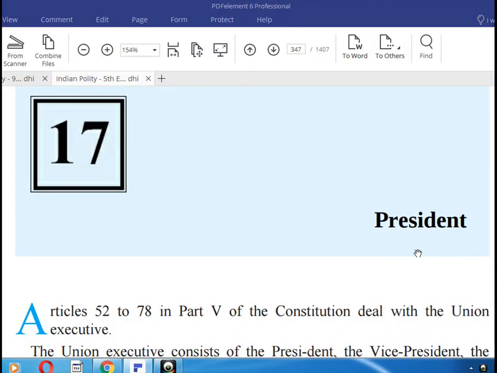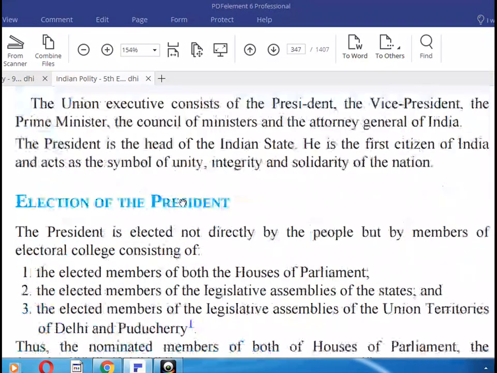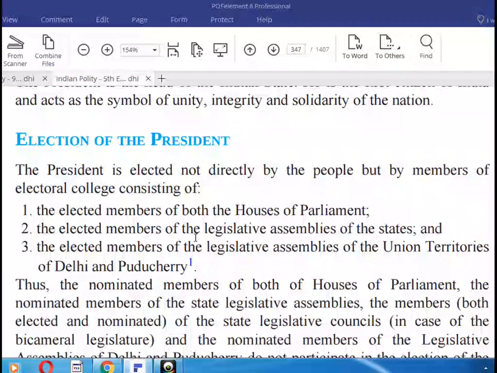Hi friends, now we discuss today the President. Now we come to this chapter and we will discuss the first part. It mainly comes under Articles 52 to 78, Part 5 of the Constitution. And we discuss the election of the President.